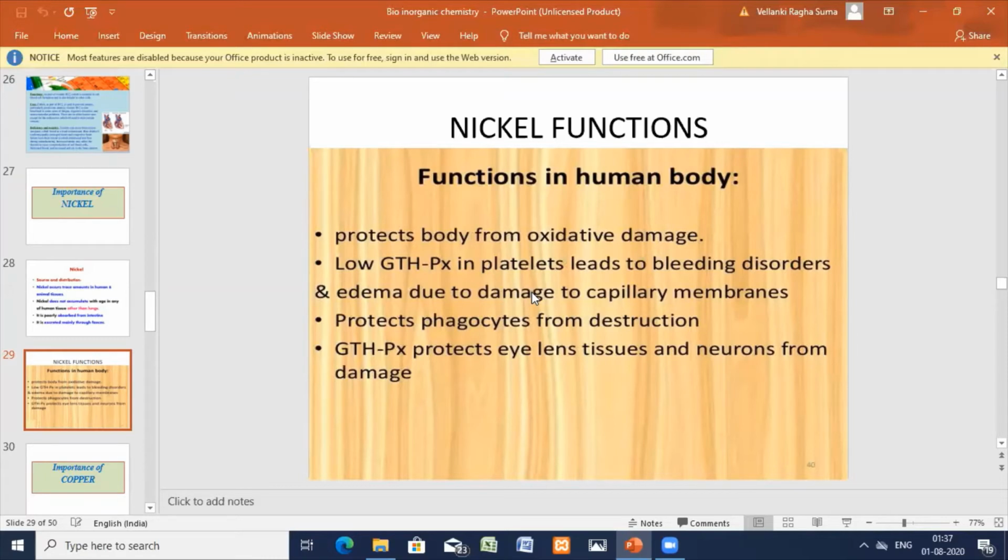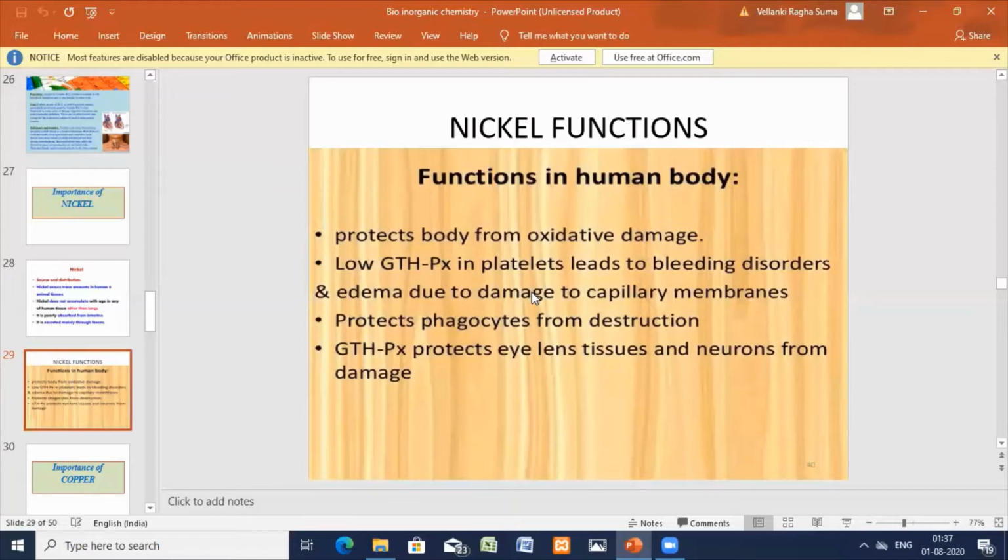Methyl coenzyme M reductase catalyzes the reduction of the methyl group. For all these enzymes, nickel is very important as a cofactor. Nickel is also one of the cancer-causing metals. Nickel sulfide, found in many nickel ores, is carcinogenic for humans as well as animals.